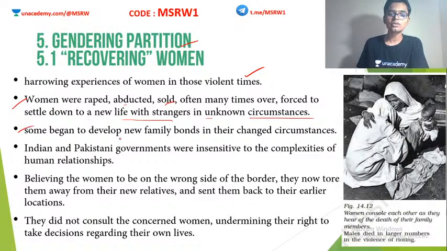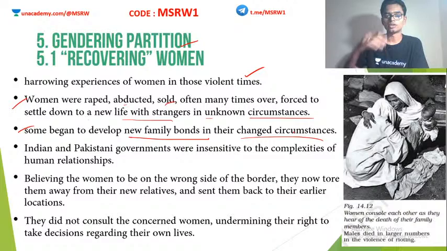So some began to develop new familial bonds in their changed circumstances. Some women were able to adapt to the new situations because they did not have a choice. So they chose to adapt anyway. But some did not manage to do that. So they had to face even more severe circumstances. Indian and Pakistani governments were insensitive to the complexities of human relationships. Again, correct.